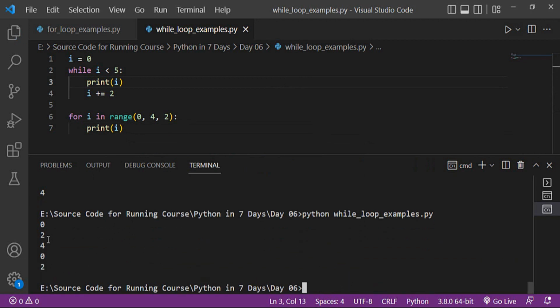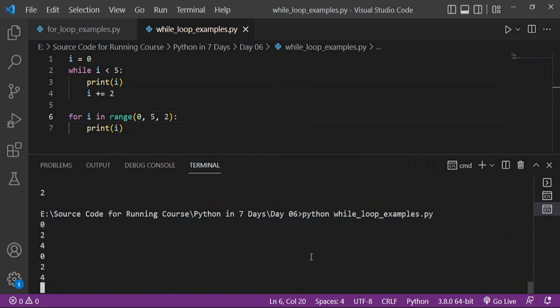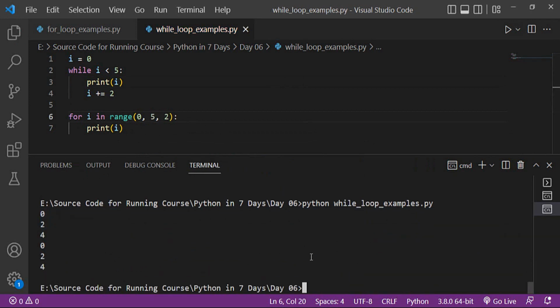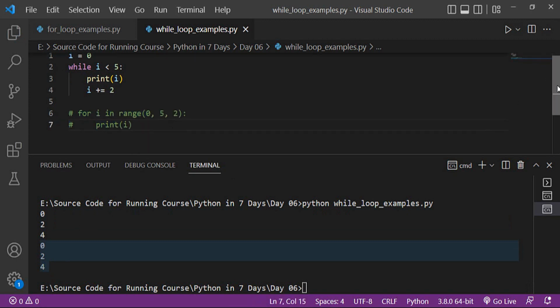You can see 0 to 4, and here I have to mention 5, because the last number is excluded. The same result comes from both loops, so we can display the same result using both loops.